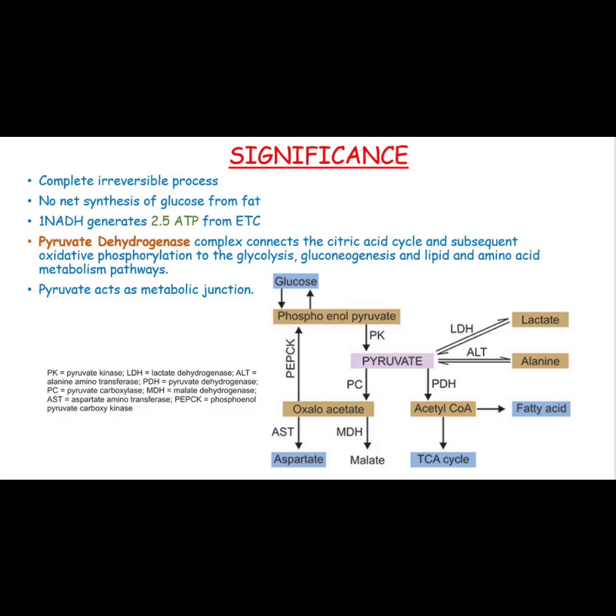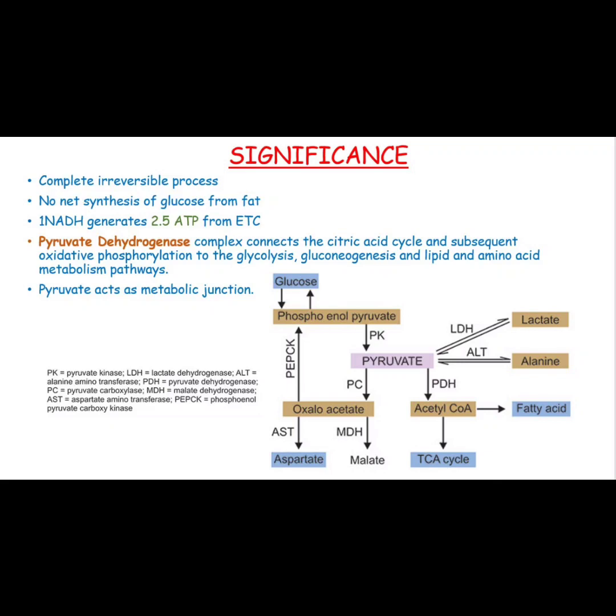So there will be no net synthesis of glucose from fat. Fatty acids can be formed from glucose, but vice versa is not possible. Here, 1 molecule of NADH is generated, which gives 2.5 molecules of ATP through the electron transport chain. So this pyruvate acts as a metabolic junction.